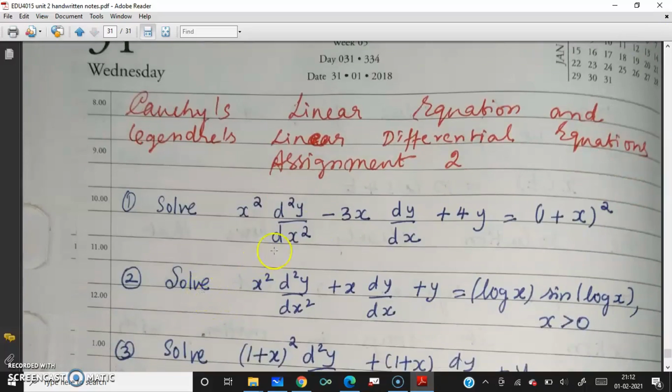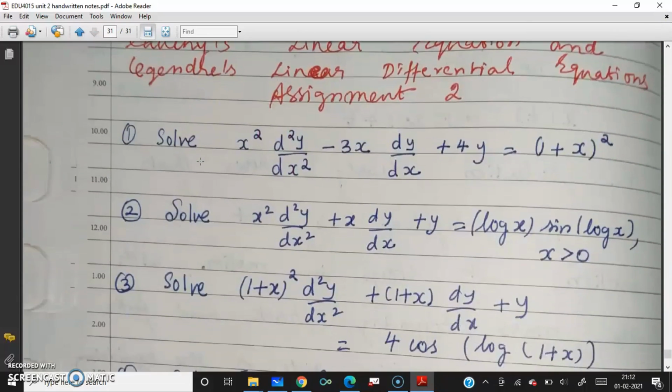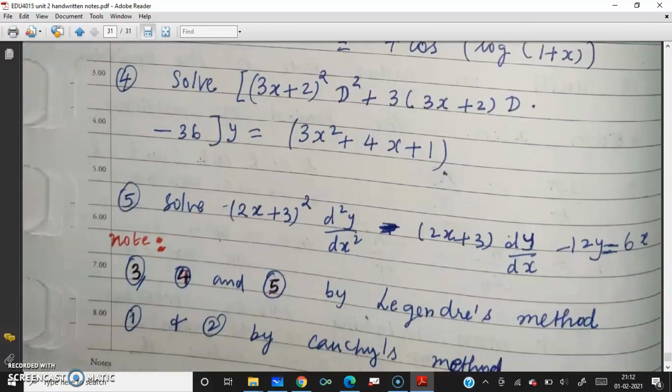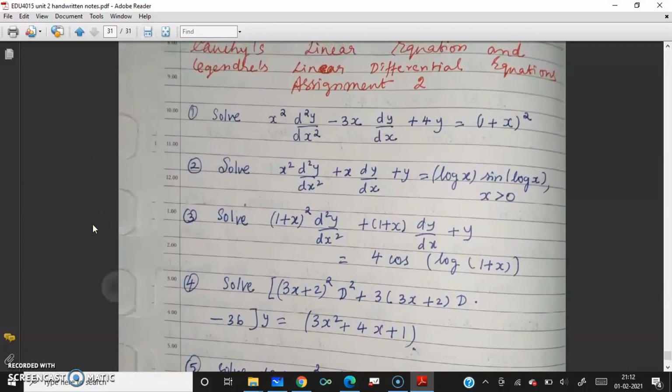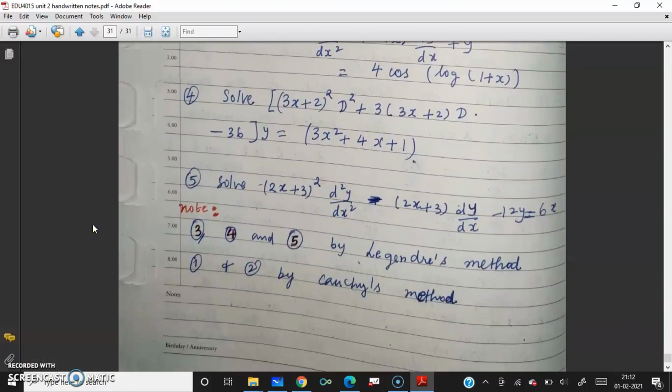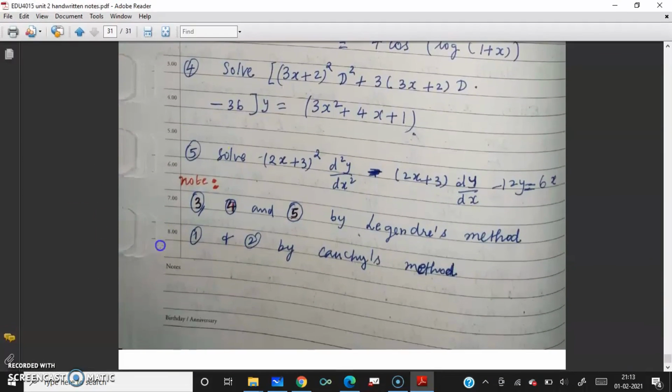And Cauchy's linear equation. This is the assignment, assignment 3. This is given in your scanned copy. You can do assignment 3. Problems 3, 4, 5 are Legendre's method, and 1 and 2 are Cauchy's method.